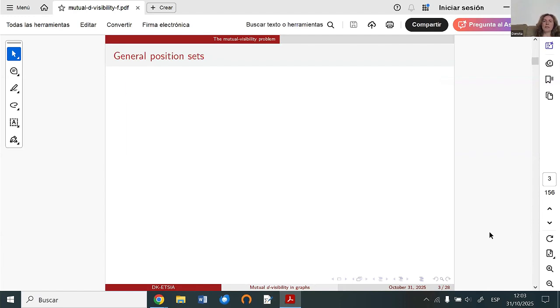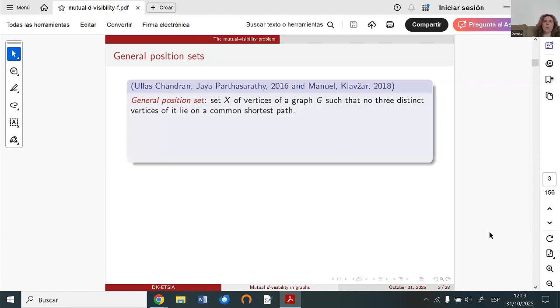I will first start with the definition of general position sets. We have a graph G, and we are looking for a subset of vertices such that no three distinct vertices of this subset lie on a common shortest path. So if we take any two vertices from this subset and look at all shortest paths between them, in none of these shortest paths will we find another vertex from the subset.